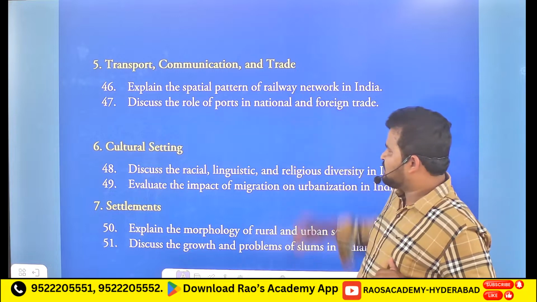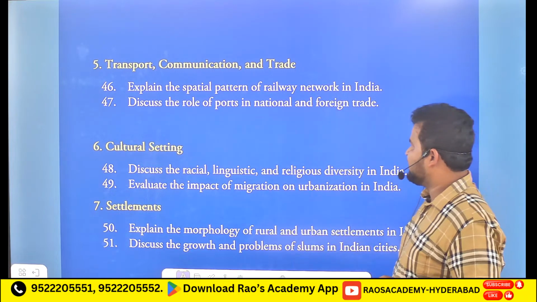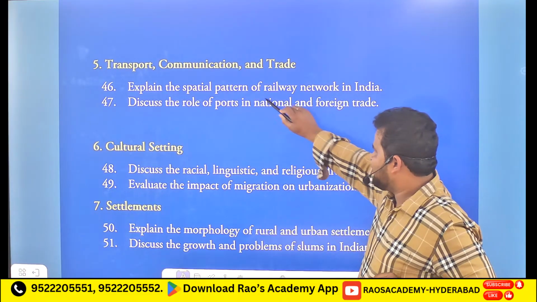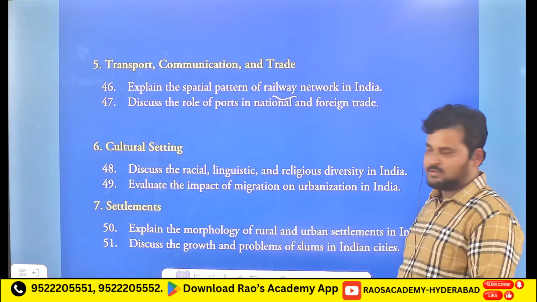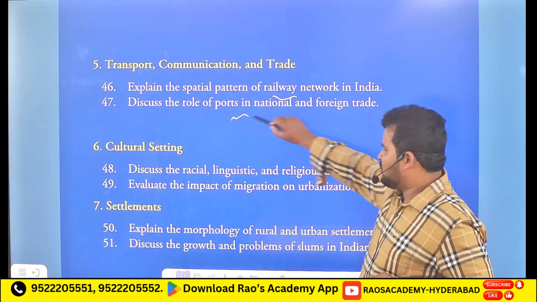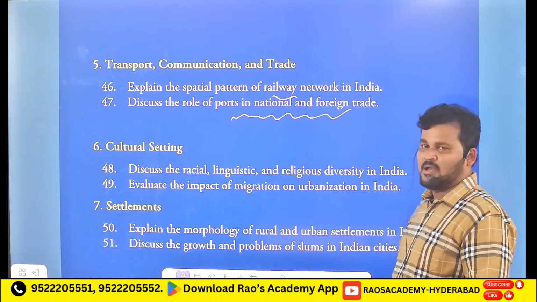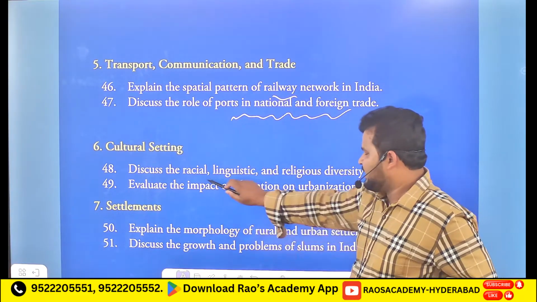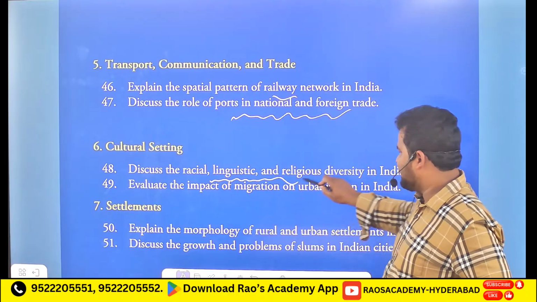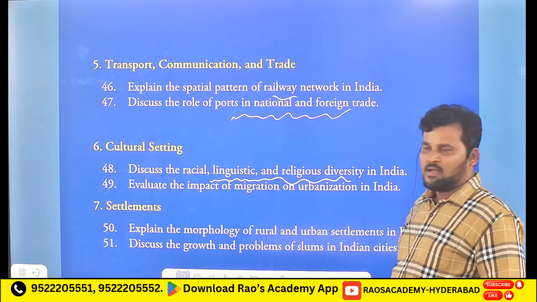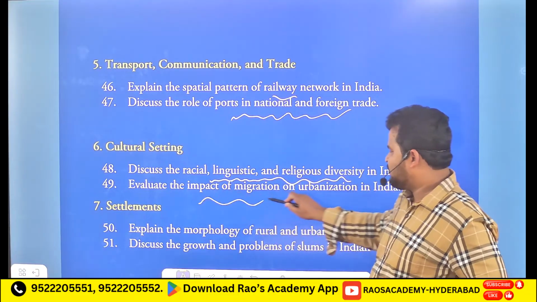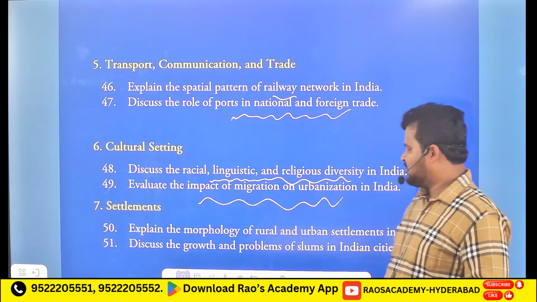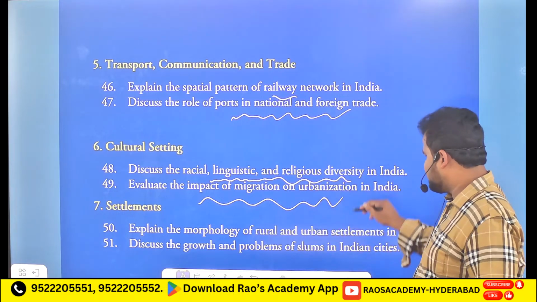Fifth one, transport, communication and trade. So in that, important questions were: explain the spatial pattern of rail network in India, and 47, discuss the role of ports in national and foreign trade. So these are the questions. And from the 6th chapter, that is cultural setting: discuss the racial, linguistic and religious diversity in India. 49, evaluate the impact of migration and urbanization in India.